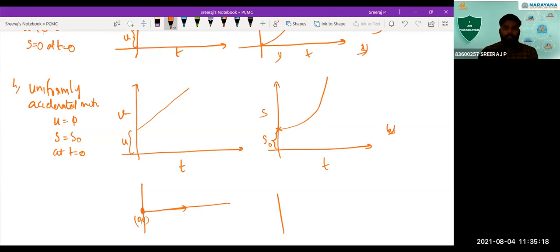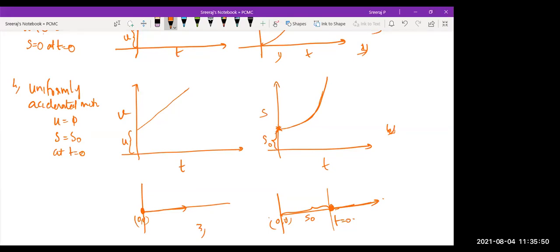But in the fourth case, what we are seeing is that the car didn't start from the origin, but from a certain displacement s0 from the origin. At time t is equal to 0, the car is at this position, s0 displacement from the origin. Its motion is being considered from this position. So it's not starting from the origin. That's why we drew the curve from here. Is that clear? Yes, sir.